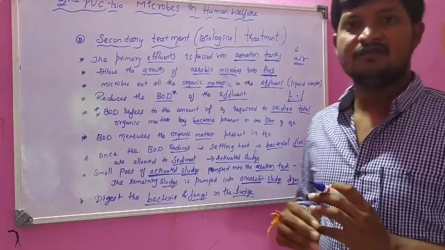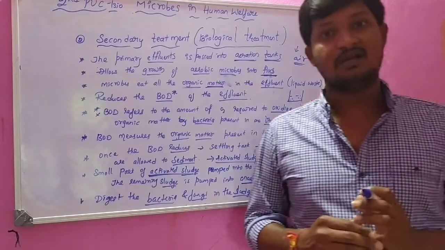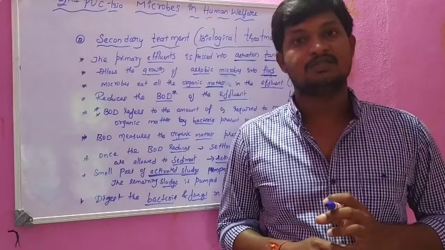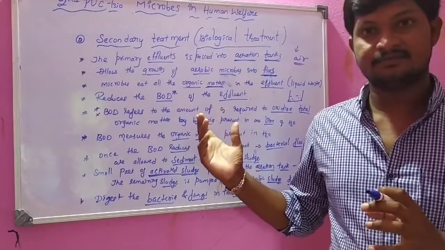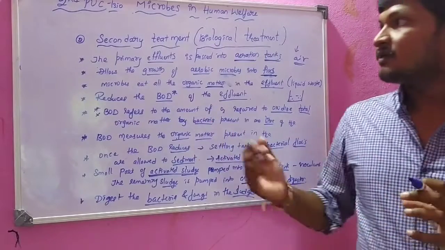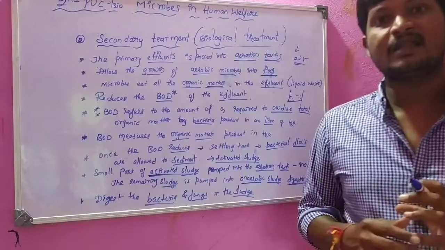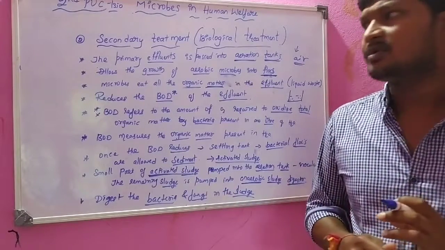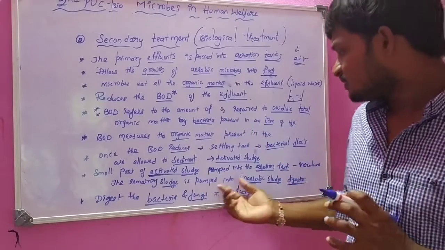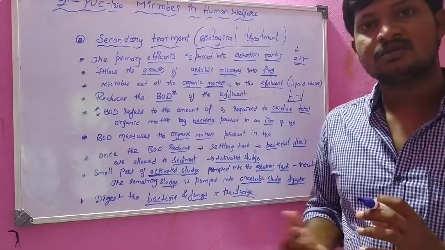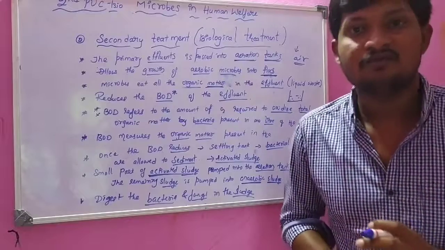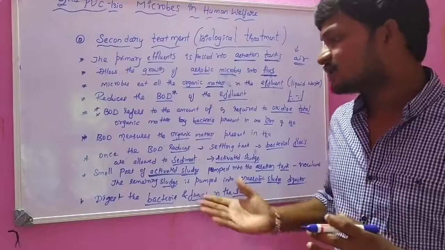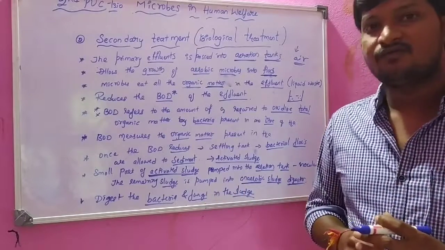For example, if you see our rivers like Ganga and Yamuna, a government ministerial order has been passed. By using this microbial technique, we can clean the rivers Ganga and Yamuna. That is one example. Also, because of these microbes, biogas will be formed, a mixture of carbon dioxide, methane, carbon monoxide and so on.